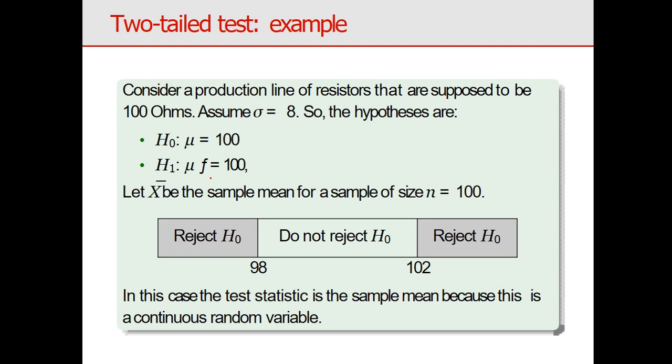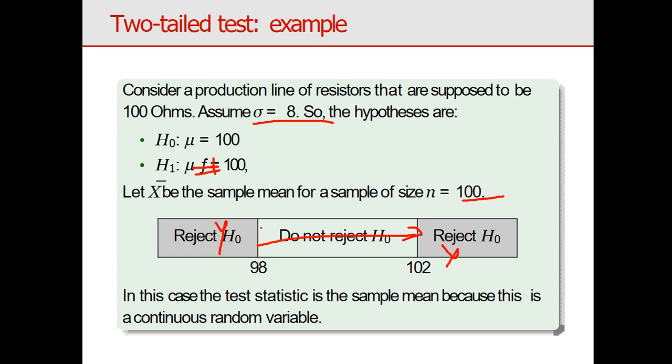How can we get inference in a two tail test? Consider a production line of resistors that are supposed to be 100 ohms. Assume the standard deviation is known. The hypotheses are mu equal to 100 and mu not equal to 100. Let x bar be the sample mean for a sample size n equal to 100. Below 98 and above 102 is the rejection region, so 98 to 102 is the acceptance region.